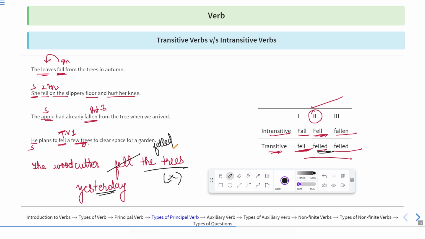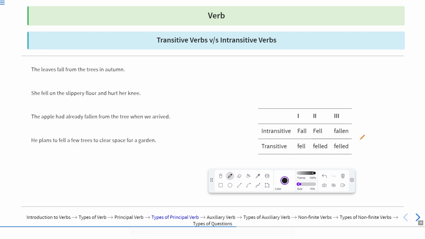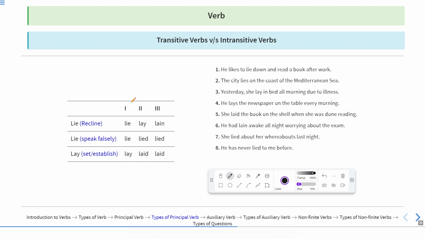Now, we'll see some more examples of transitive versus intransitive. So, you can see these sentences or this table first. So, let me change the color of the pen. Okay, this word is lie. Lie means recline, or to lay down somewhere.